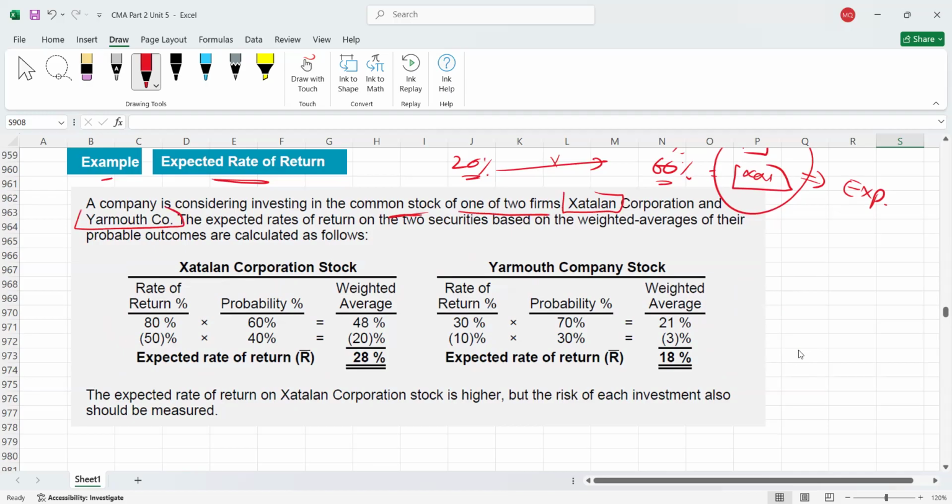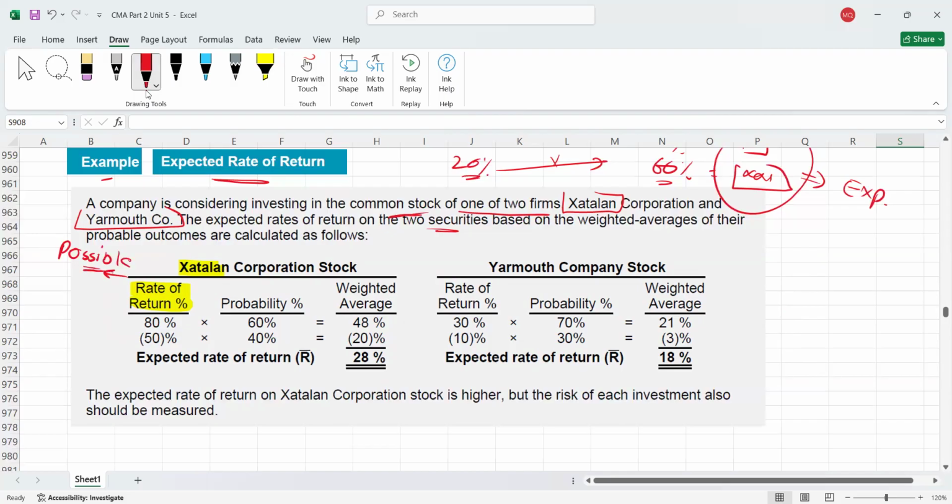The expected rate of return on the two securities, based on their data, is how we will calculate. This information will be given in the question, whatever I am highlighting now. Please remember, first we are working with company X. For company X, in your exam question, you will be given the rate of return percentage. Please remember, this rate of return is your possible rate of return.